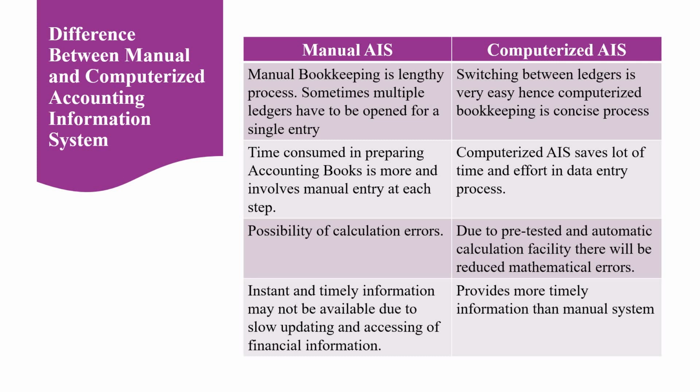In case of computerized accounting, there is no need to perform calculations, as the calculations are performed by the computer automatically. In case of manual AIS, instant and timely information may not be available due to slow updating and accessing of financial information. This tells that in manual system, two things will be available. One is regarding the journal entry, the other one is regarding the ledger accounts.